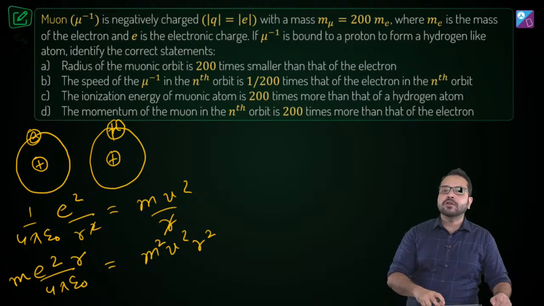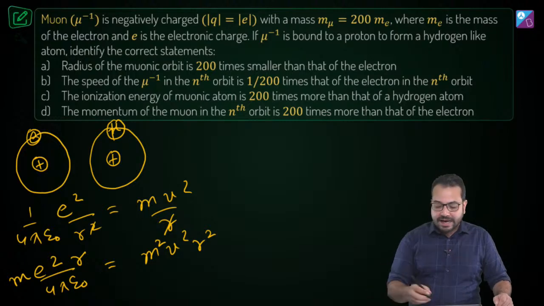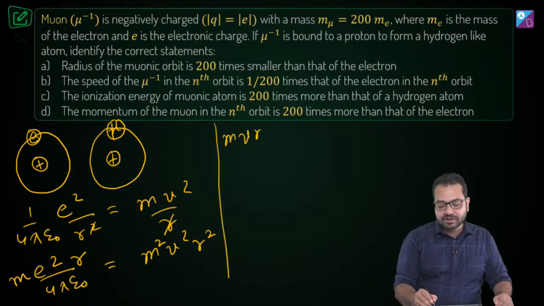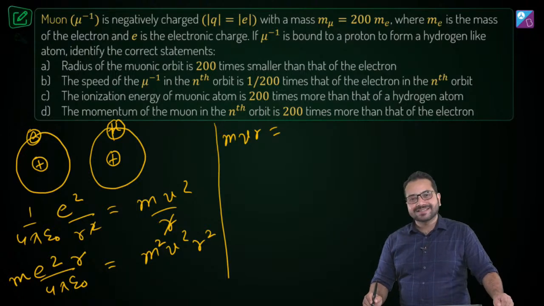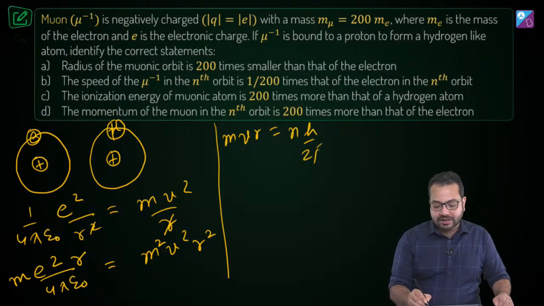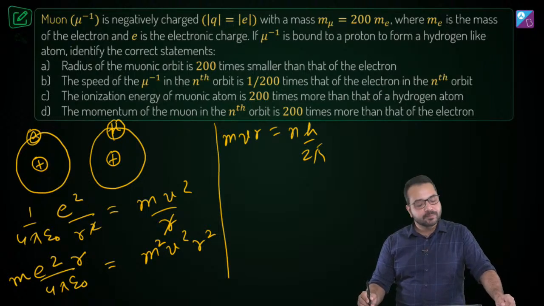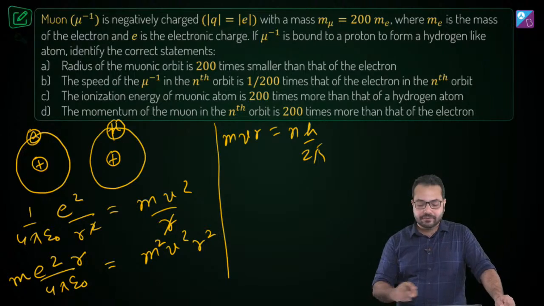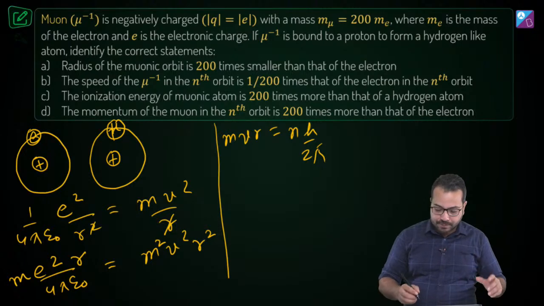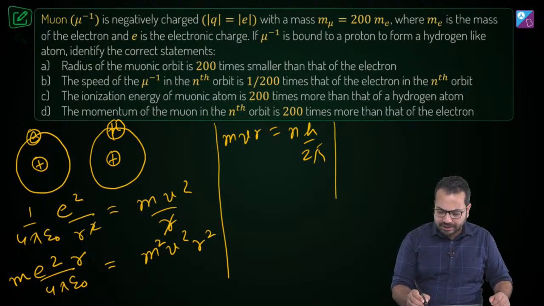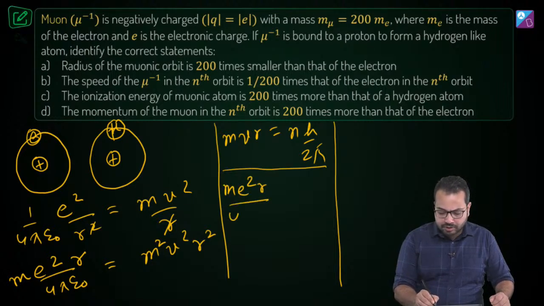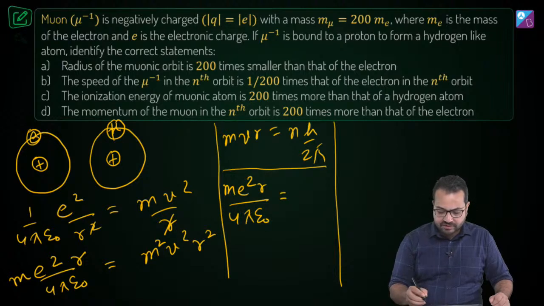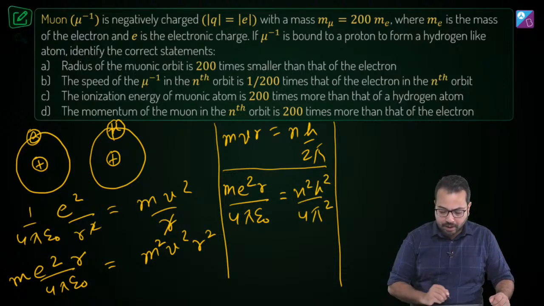Now what we have on the right hand side is (mvr) square. And do we know what mvr is? What is Bohr's quantization rule? mvr is the angular momentum, and this is equal to nh upon 2 pi. Do you agree? Any problem over here? So all we have to do is square mvr. So this becomes m e square r upon 4 pi epsilon naught is equal to n square h square divided by 4 pi square.